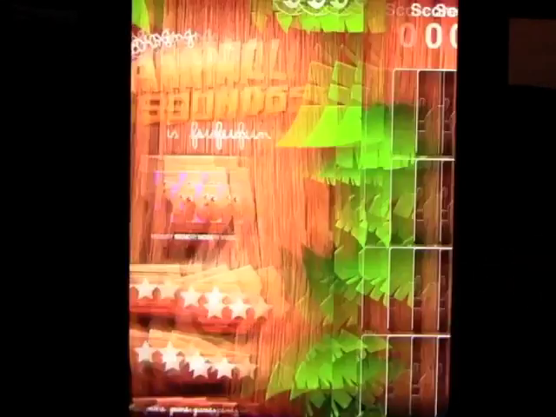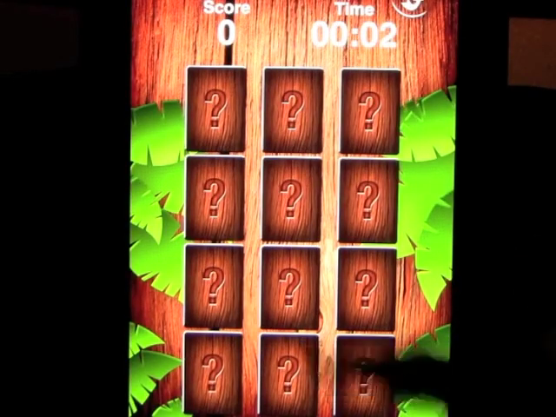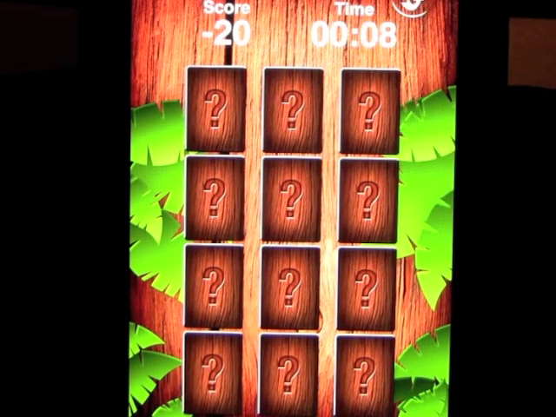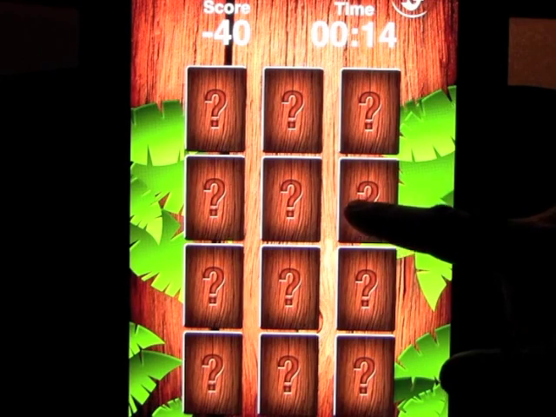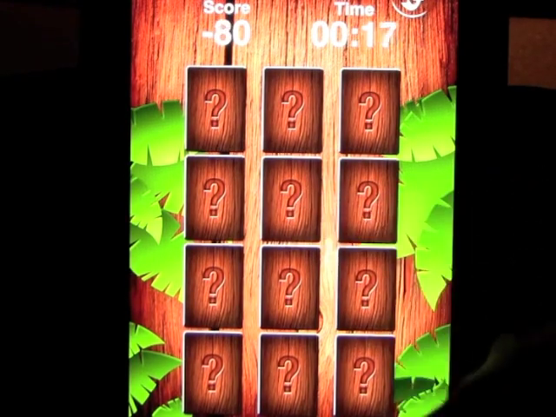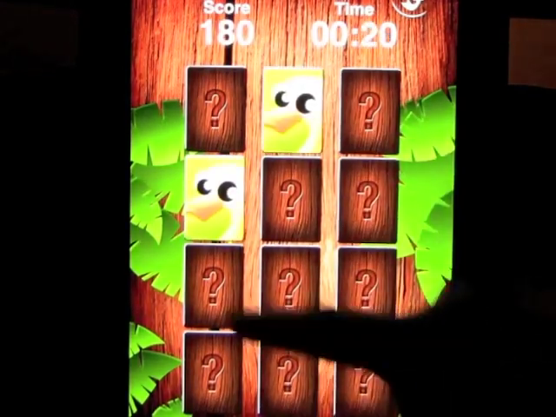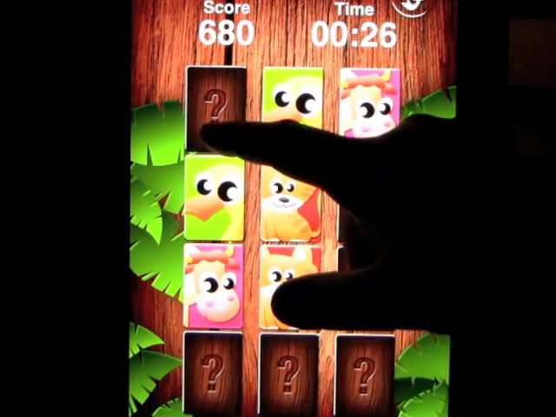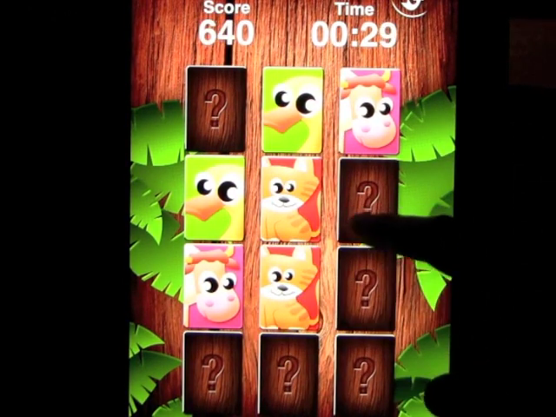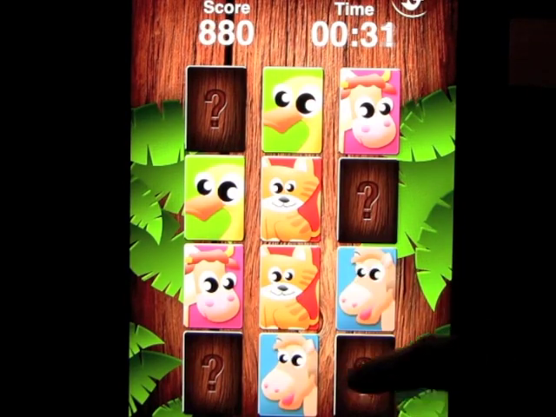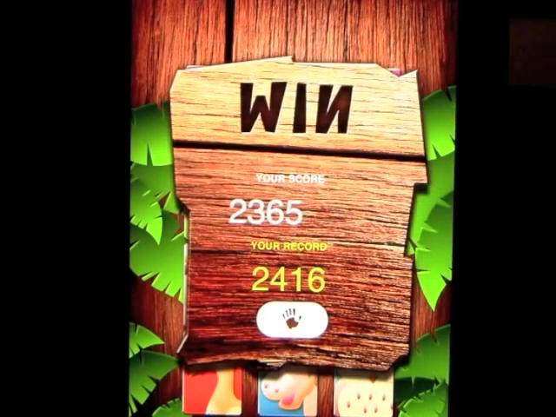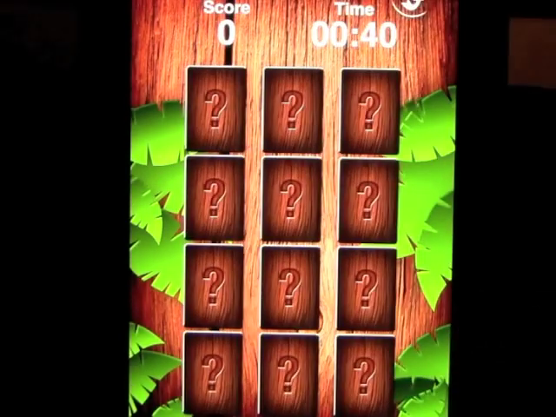Again, 3 levels. Start out on level 1. This is a simple memory game. If you get one wrong and they don't match, you lose points, you get timed, and it's all based on sound. It doesn't actually turn over, so it's actually all about the sound. And you get the idea. Almost got my record, but not quite. And we'll go back out.